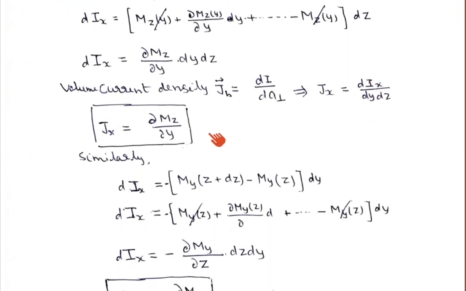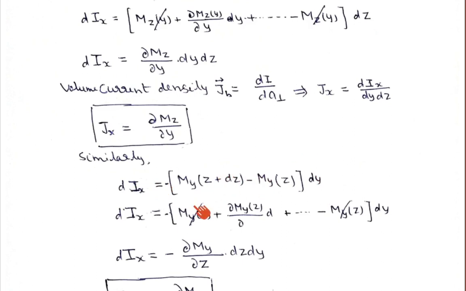Similarly, if you write, this will give dix equal to minus my at z plus dz, that is the magnetization in the y direction at position z plus dz, minus the magnetization in the y direction at position z. So this gives the net magnetization times the perpendicular length. The perpendicular length is dy.